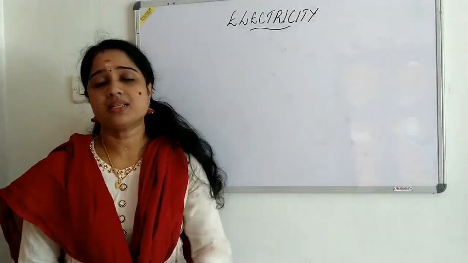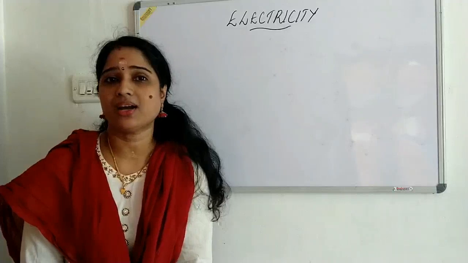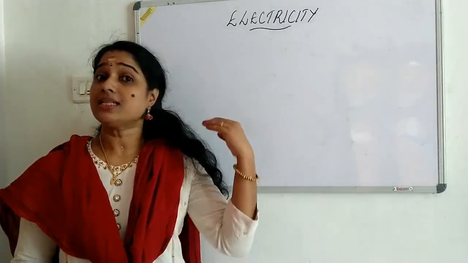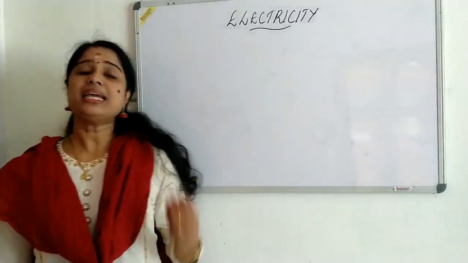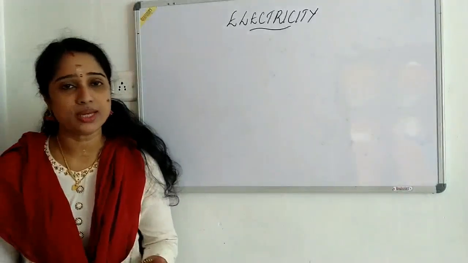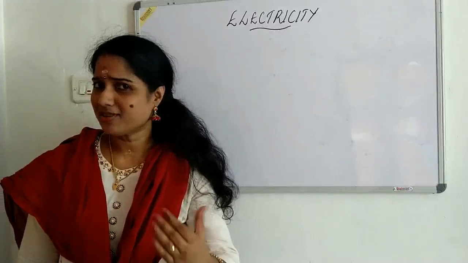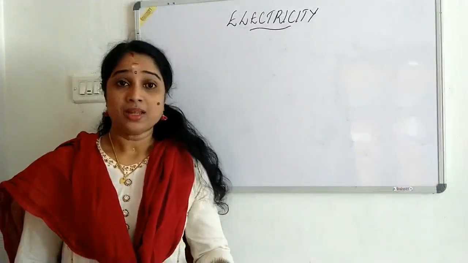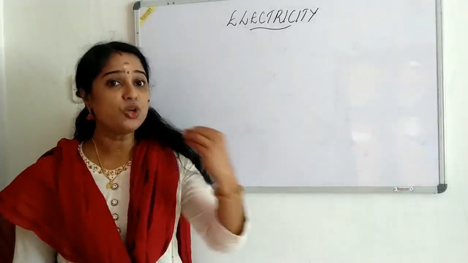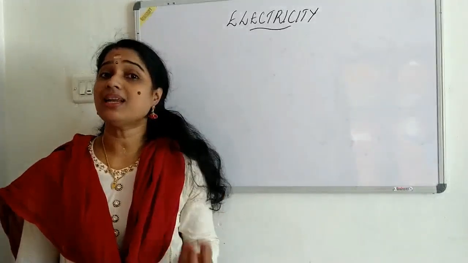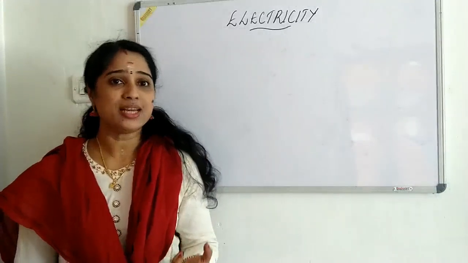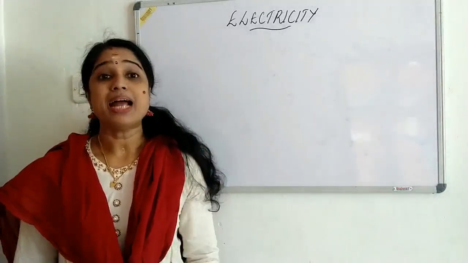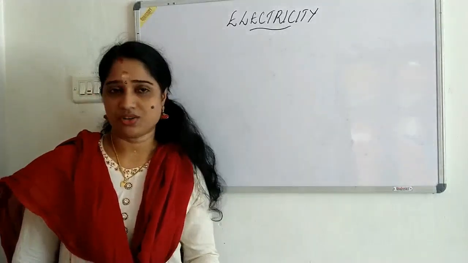And some substances do not allow heat and electricity to pass through them. Based on that, the substances that allow heat and electricity to pass through them are known as good conductors of heat and electricity, and the substances that do not allow heat and electricity to pass through them are known as bad conductors of heat and electricity.